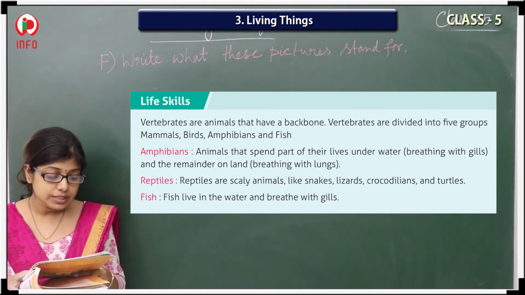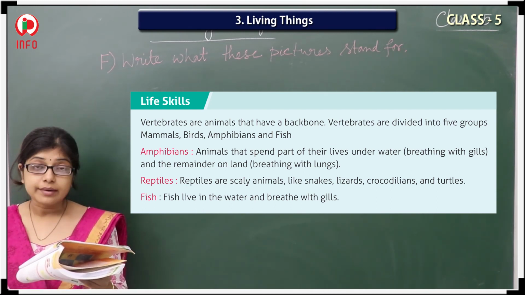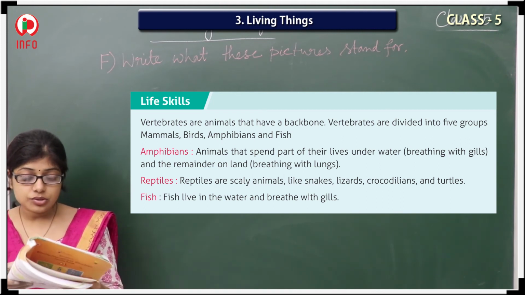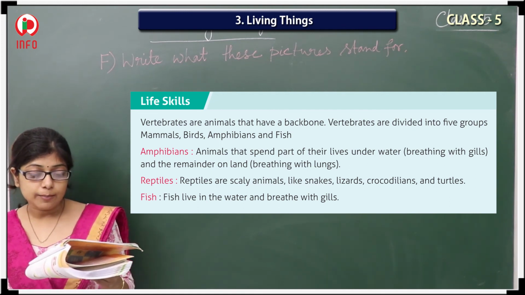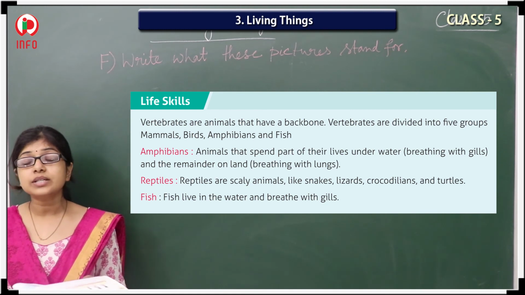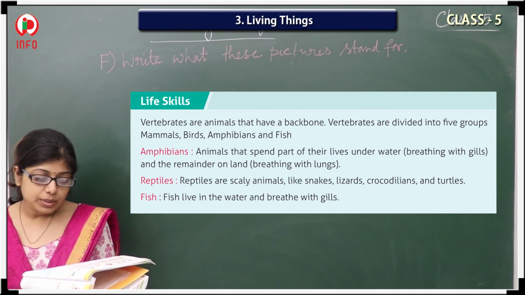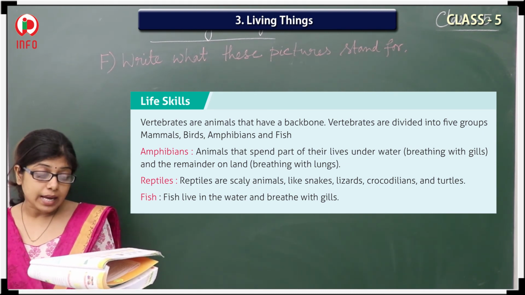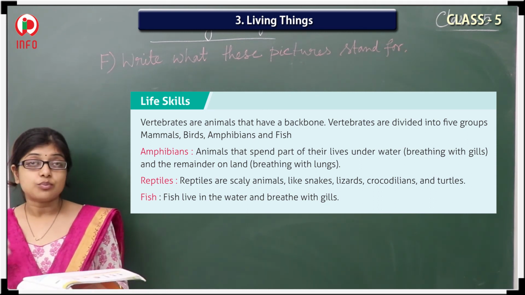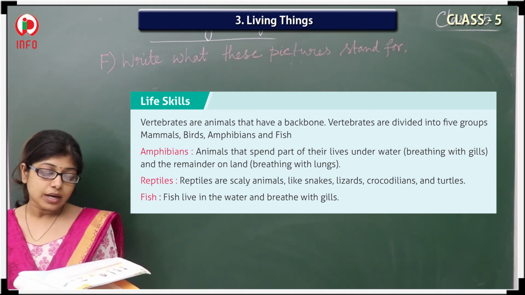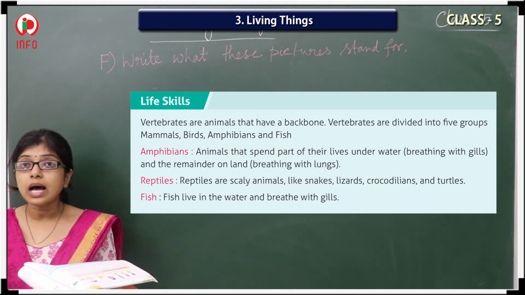What about the birds? Warm-blooded, egg-laying vertebrate animals distinguished by possession of feathers, wings, beak, and typically by being able to fly. You know that all the birds are able to fly. Next, the amphibians. Amphibians are animals that spend part of their lives underwater, breathing with gills, and the remainder on land, breathing with lungs.